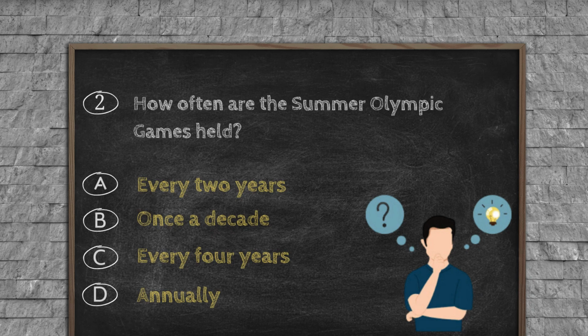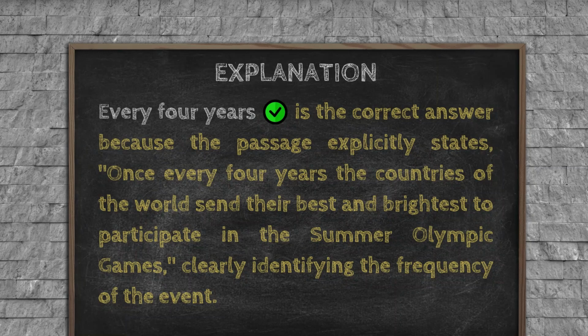Option D, annually. Explanation. Every 4 years is the correct answer because the passage explicitly states, once every 4 years, the countries of the world send their best and brightest to participate in the Summer Olympic Games, clearly identifying the frequency of the event.